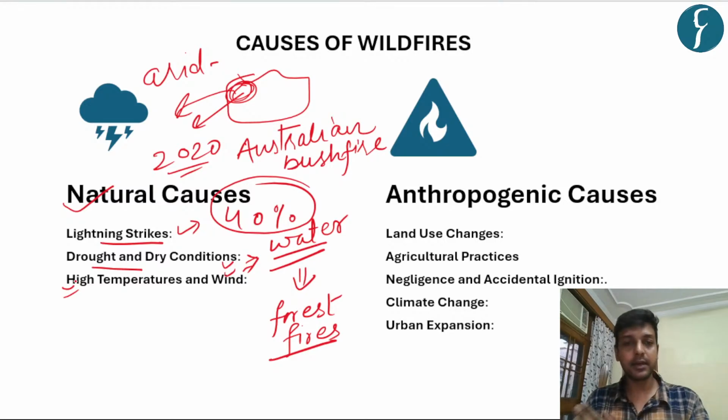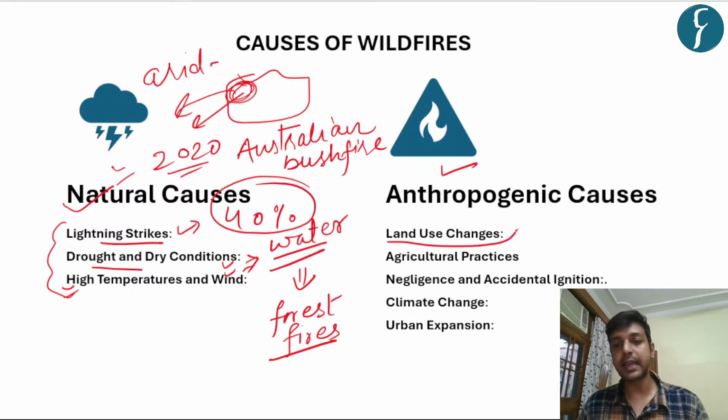High temperature leads to evaporation of the water, so there is not as such any moisture present in that ecosystem. And if there is no water present in that ecosystem, there is a high propensity that any activity by humans or by natural factors like frictional force or the collision of branches can lead to sparking, which eventually leads to wildfires, right? So these are a few factors which are natural. But the most significant one is the anthropogenic causes.